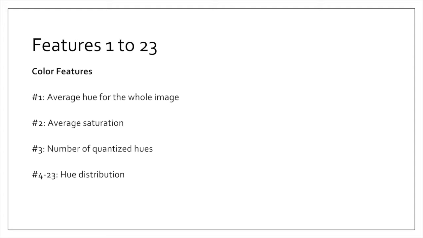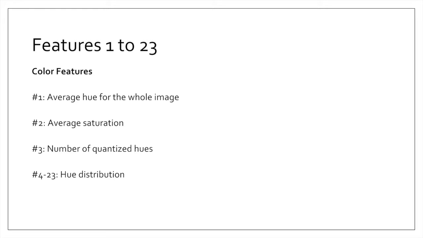The first 23 features are the average hue for the whole image, the average saturation, and the number of quantized hues, which means we take 20 bins in which we separate the hue pixels that fall into these 20 bins. We select the largest bin, the number of pixels in the largest bin, multiply by 0.1.